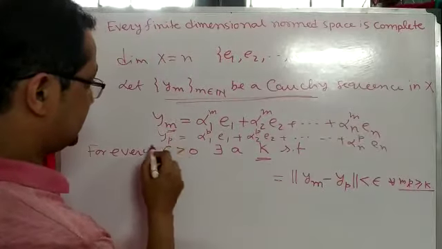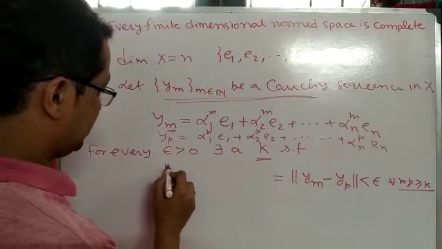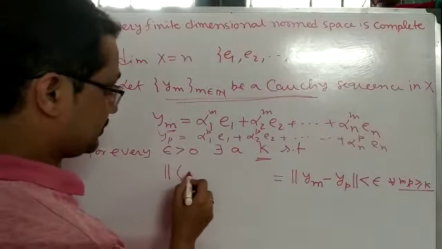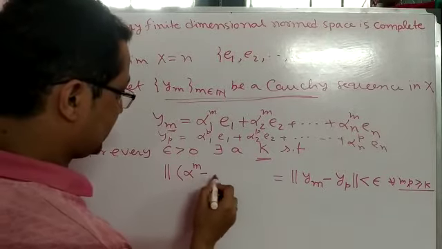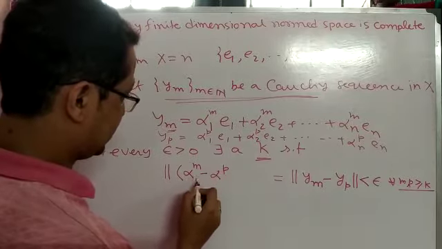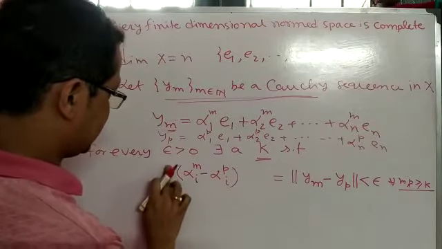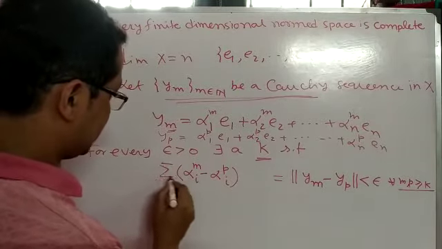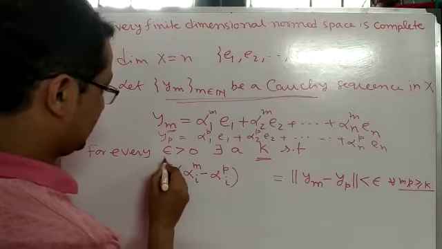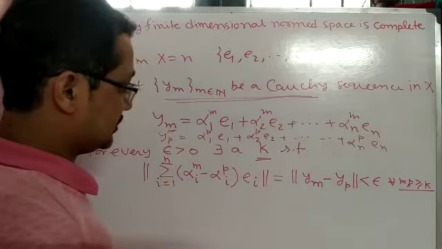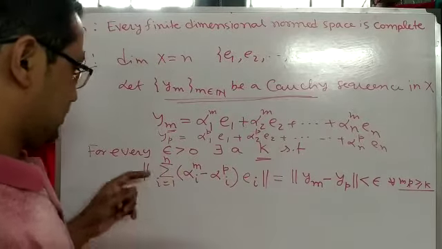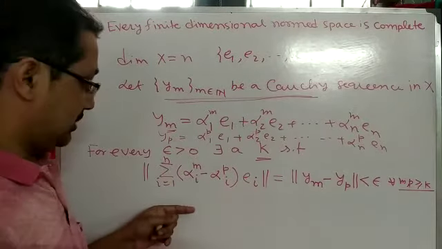So that difference is equal to the norm of, first, alpha i to the power m minus alpha i to the power p, with respect to i, and take the summation running over i equal to 1 to n, times e_i. So that is the difference. Now we use the linear combination method.